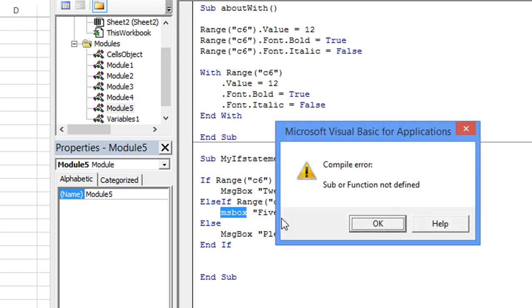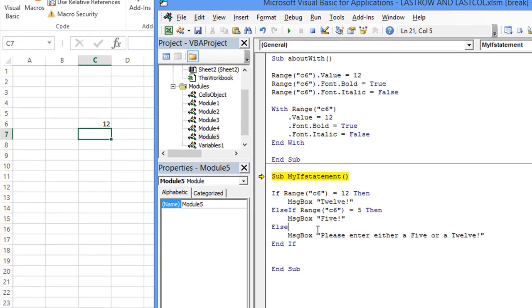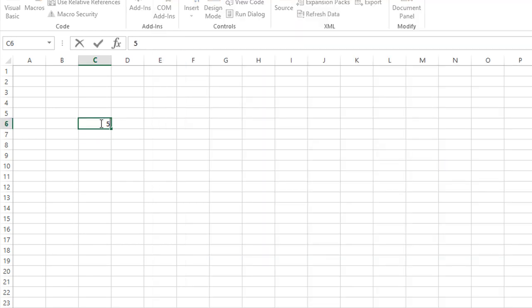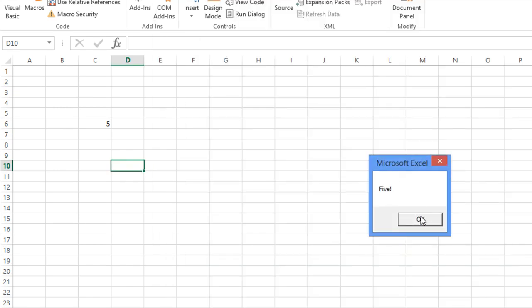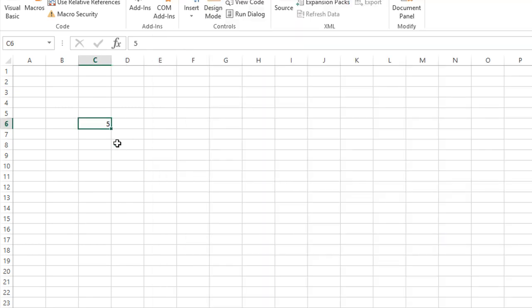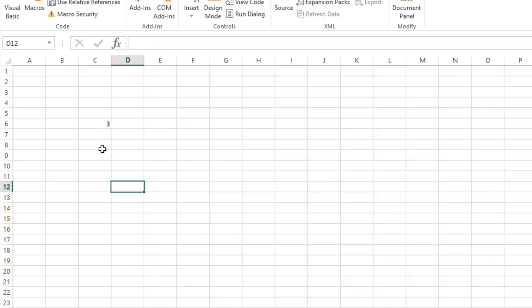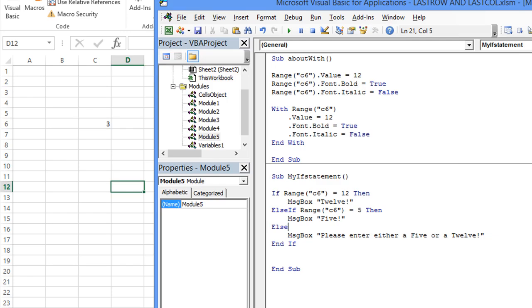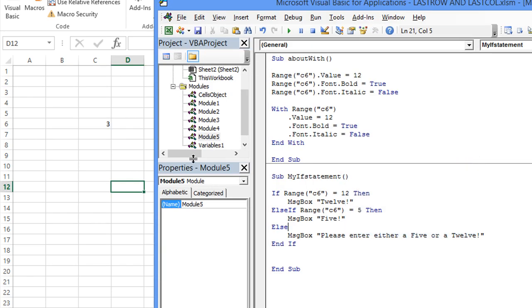Let's hit F5. Oops. I need to put MSG box. Okay, 12. Alright, let's put the number 5 in there. And it's going to say 5. And now I'm going to put the number 3 in there. And it's going to say, oops, I need to deselect from that cell that I'm currently editing. Now it's going to say, please either enter a 5 or 12. Cool. So now we have an if then, else statement.